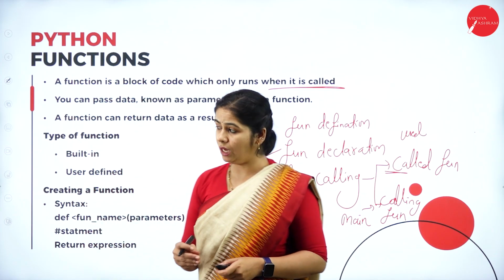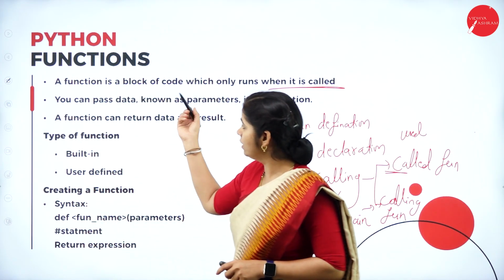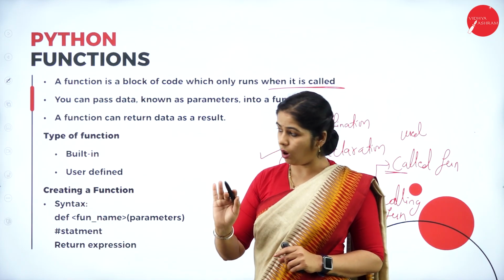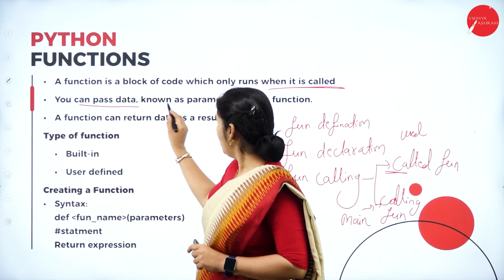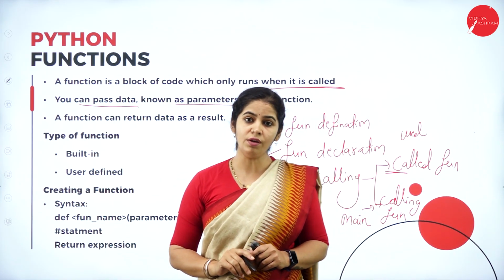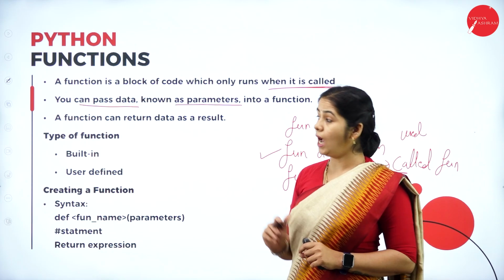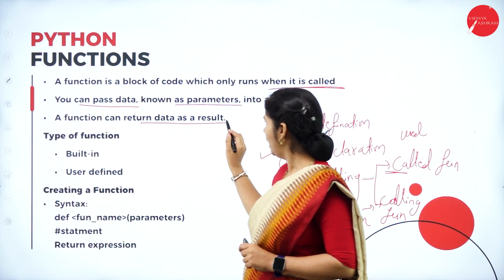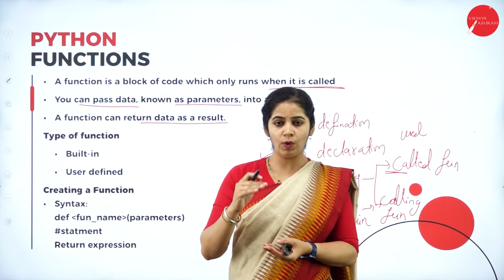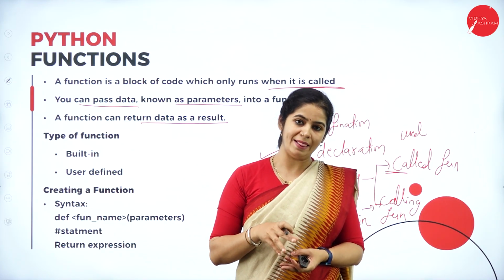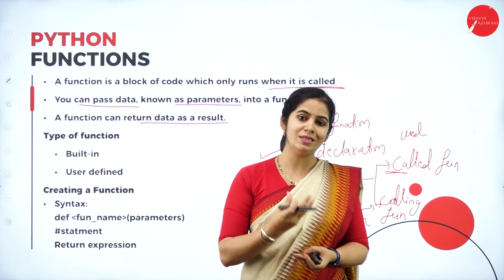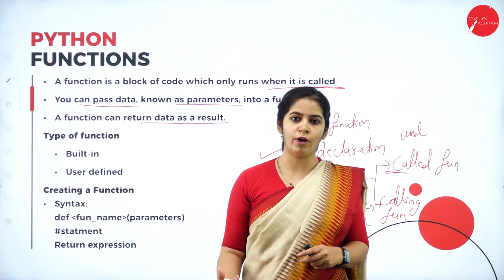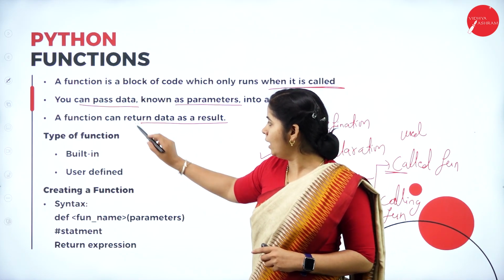So these are the main concepts. A function is a block of code which runs only when it is called. You can pass data, known as parameters, into the function. A function can return some data as a result. As we are executing the sub program in the main program, it has to return some value to the main program. Otherwise, why should I call the sub function, right? So it should return the data.